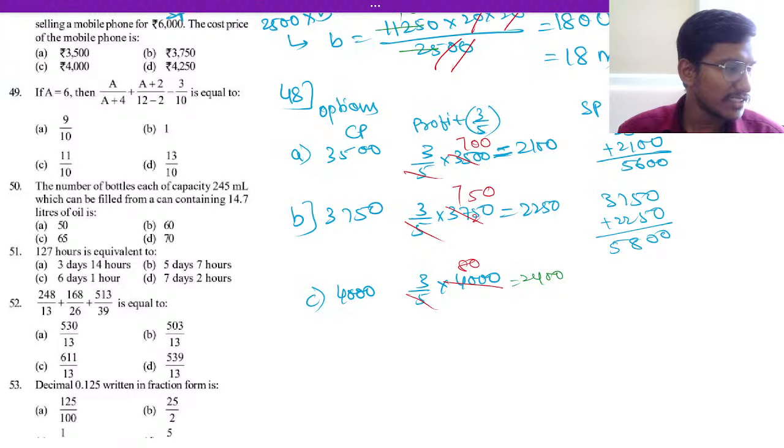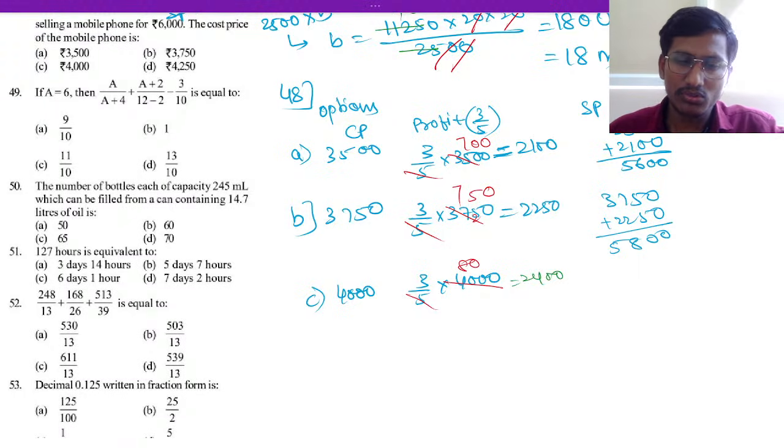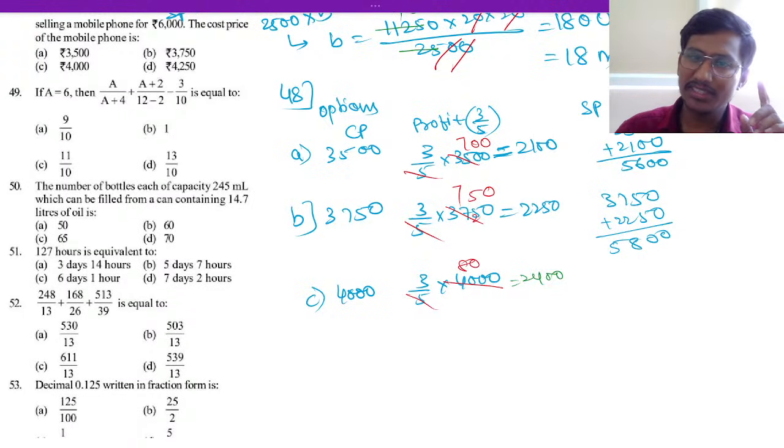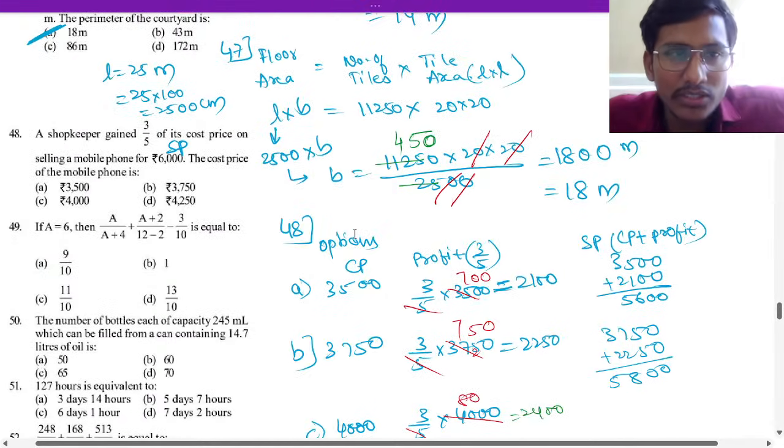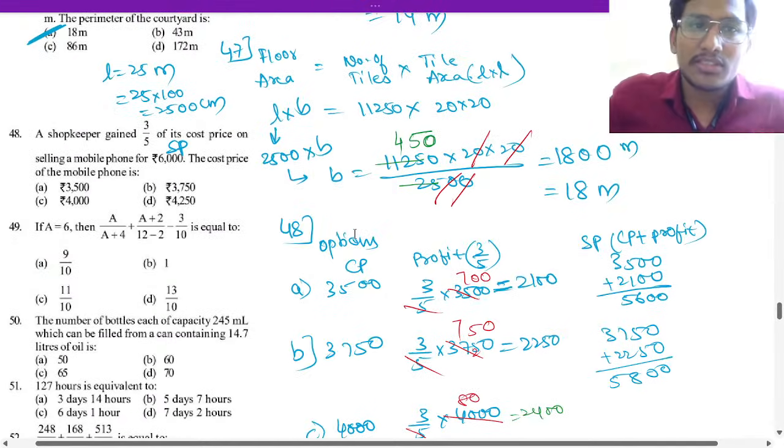So what will be the answer? Tell me. 3,000? 2,250? Selling a mobile for 6,000.